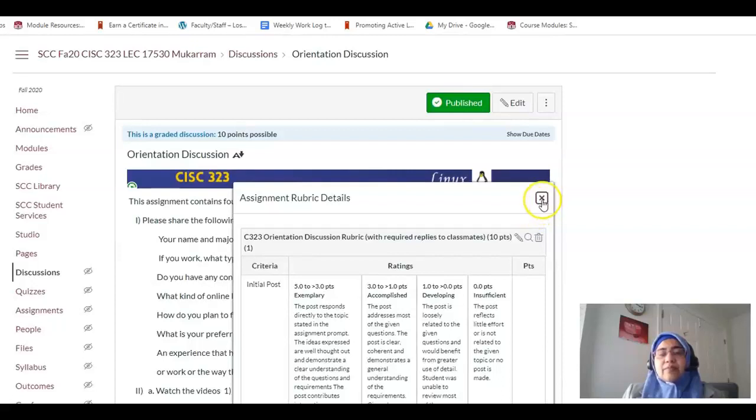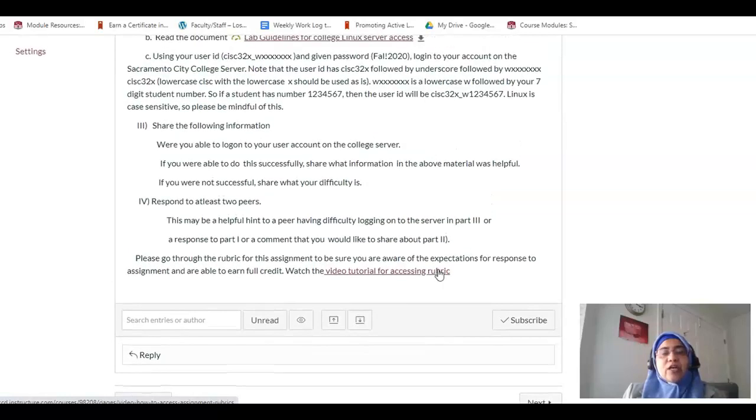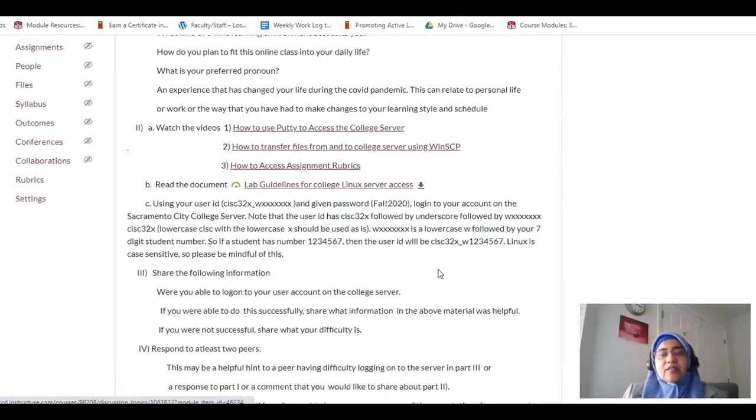Typically, if the deadline for all your assignments is a Sunday, then you would post to the discussion by a Wednesday, and then wait for your classmates to post, and by a Friday you would be in a position to read your peer posts and be able to give a reply.